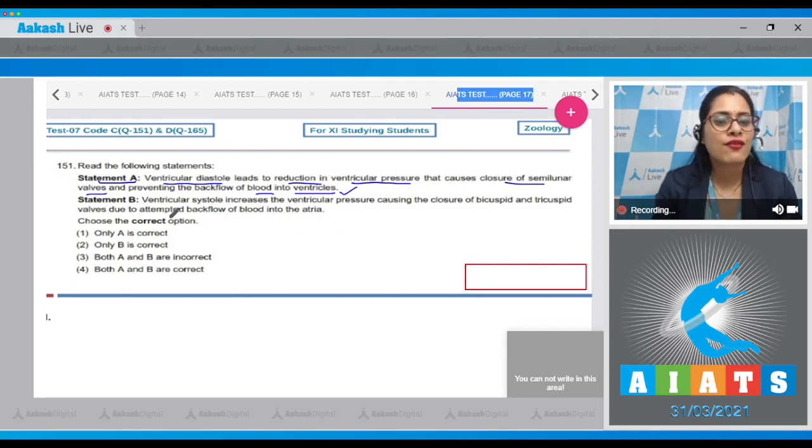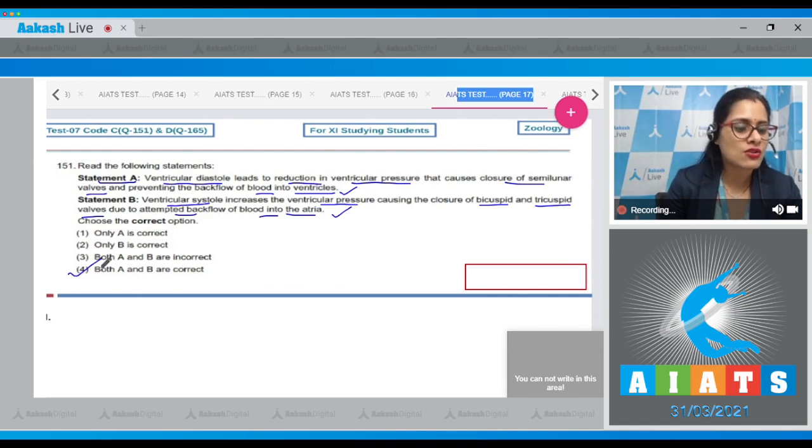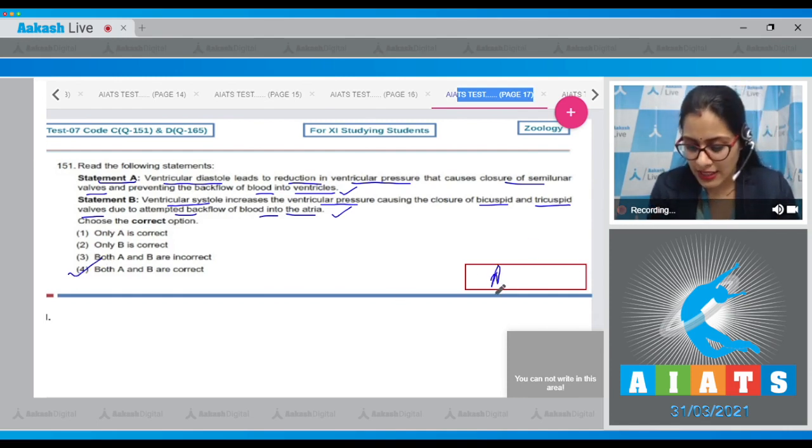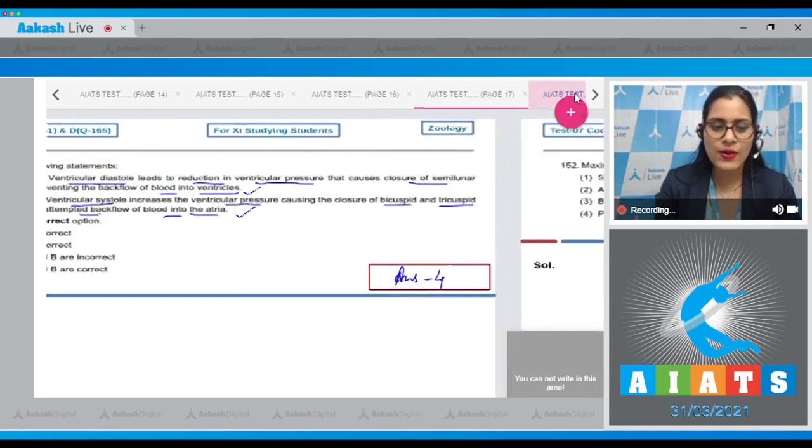Statement B is ventricular systole increases the ventricular pressure, causing the closure of bicuspid and tricuspid valves due to attempted backflow of blood into atria, and this is also a correct statement. And as both the statements are correct, the correct answer to this question is option number 4. So the correct answer is option number 4. Let's discuss the next question.